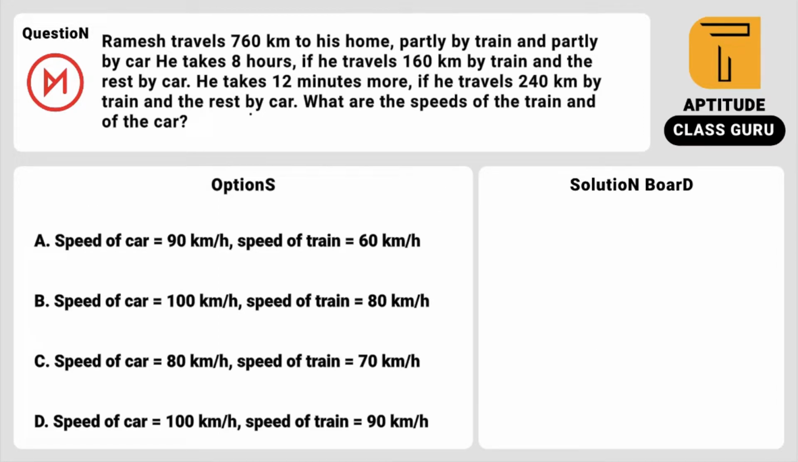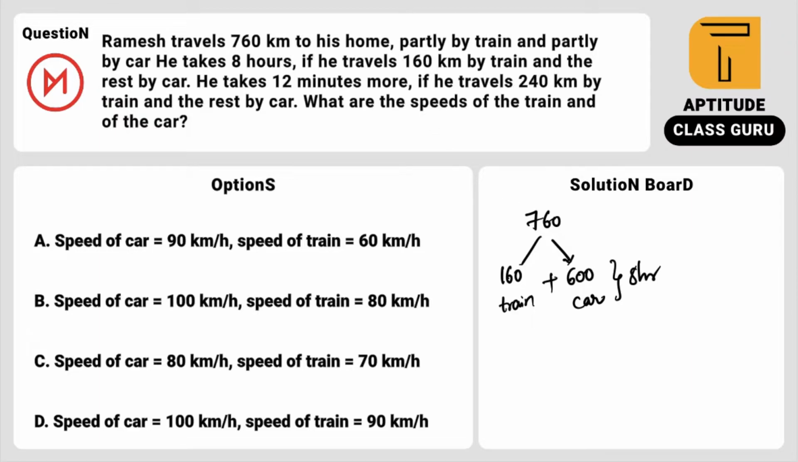Look at the next question. Ramesh travels 760 kilometers to his home, partly by train and partly by car. He takes 8 hours if he travels 160 kilometers by train and the rest by car. So just look here, guys, 760 kilometers is the total distance and he is traveling 160 kilometers by train, and the remaining is 600 kilometers by car. He took a total of 8 hours for this first approach.